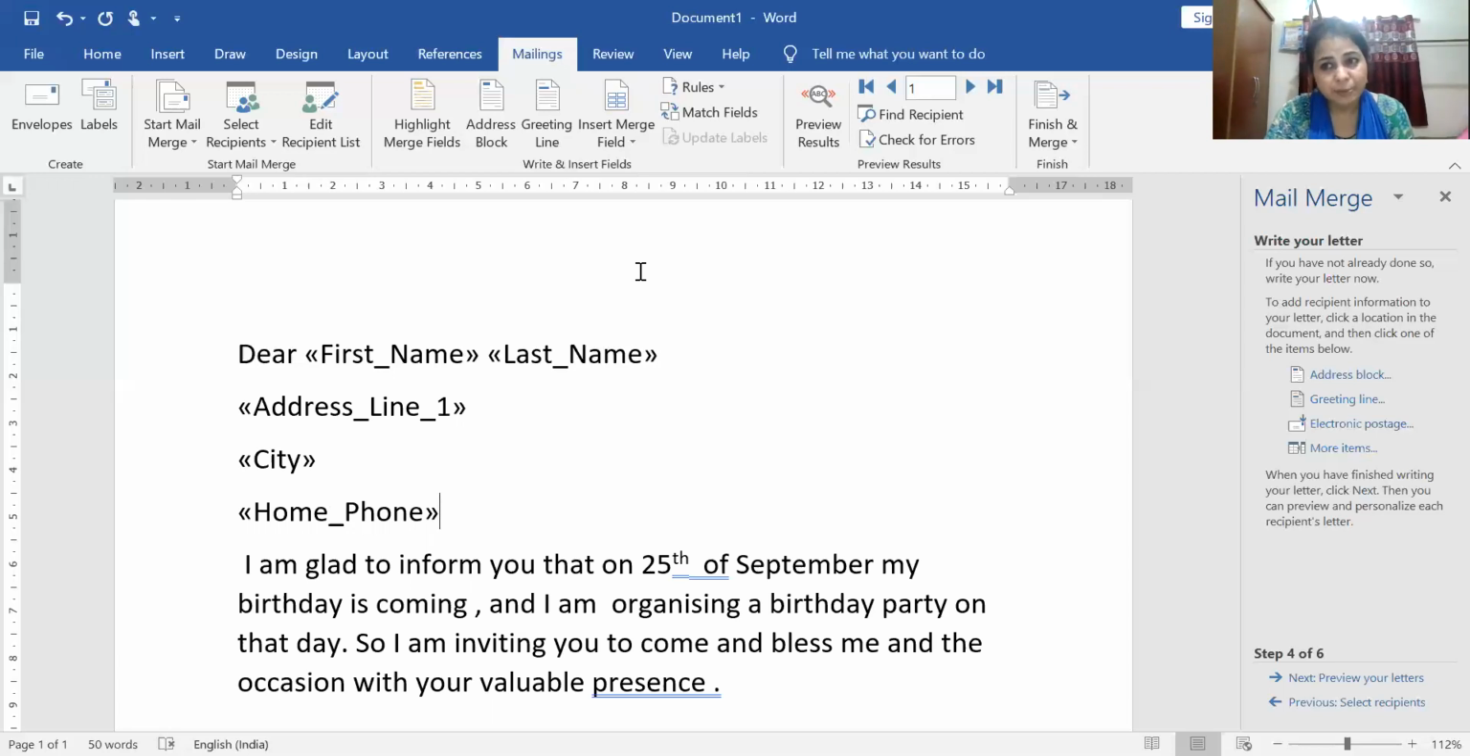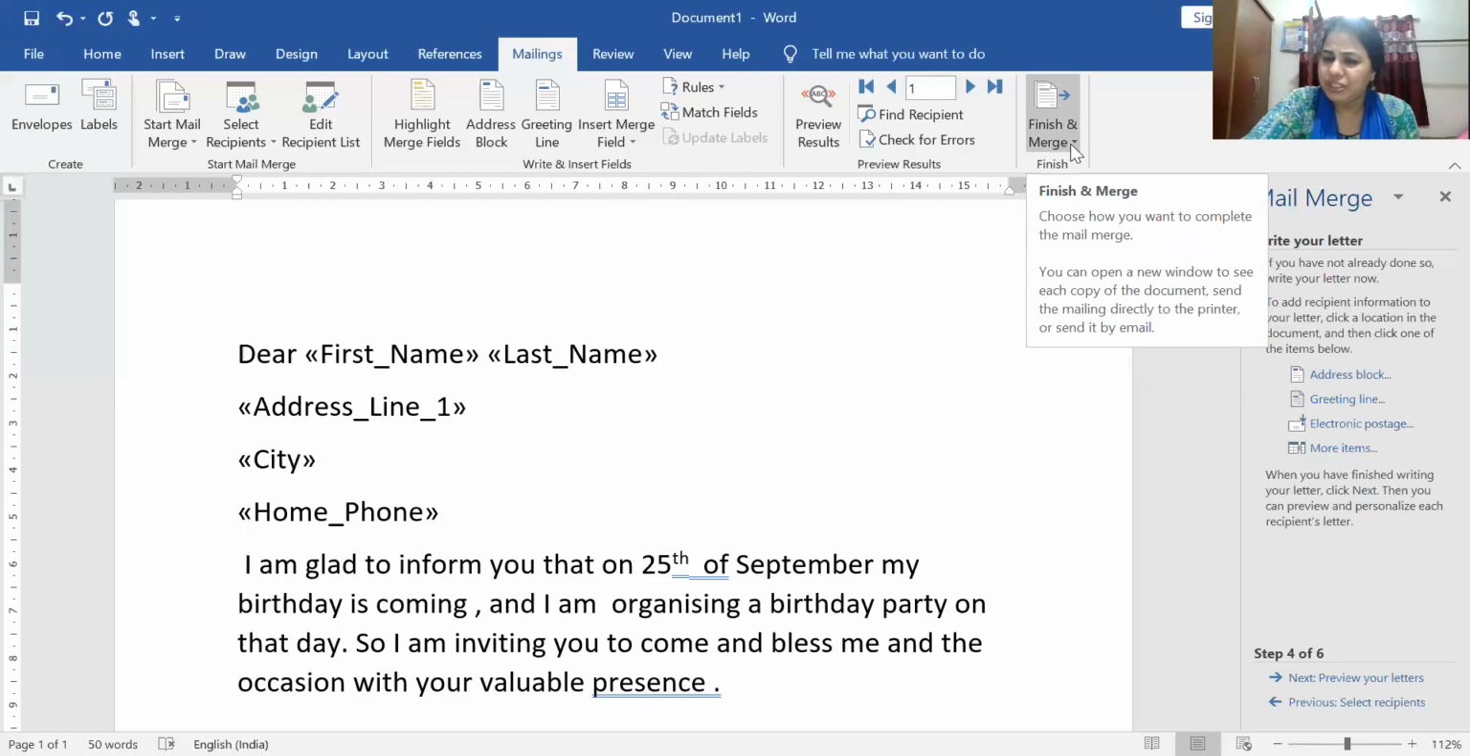Then I select the recipient and type a new list. And then I go to customize, delete the fields which I do not need, and put the fields which I require. Okay, after that I put the values in the fields, that is the making of records. Then I give a name to the data file, and then I come back to the main document and insert the merge field.